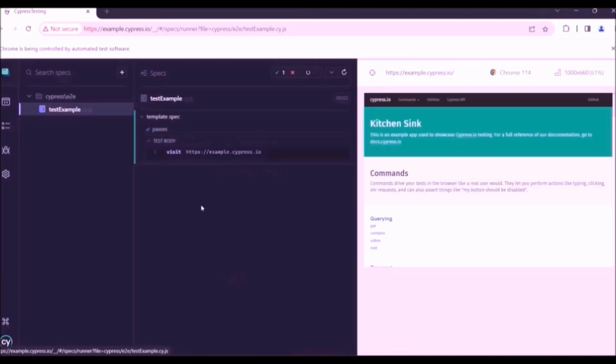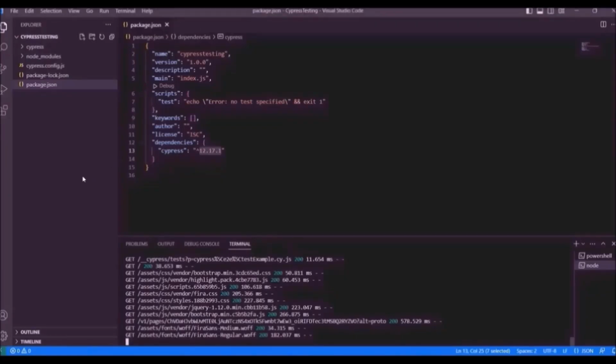So this is the spec file the system created, and it ran that spec file and it passed, and here also it is showing it is passed. Okay, so if we go back to VS Code, we can see one more folder, Cypress, has been created here. And if we click the Cypress folder, we see e2e, fixtures, support. These are the three folders we can see inside the Cypress folder.